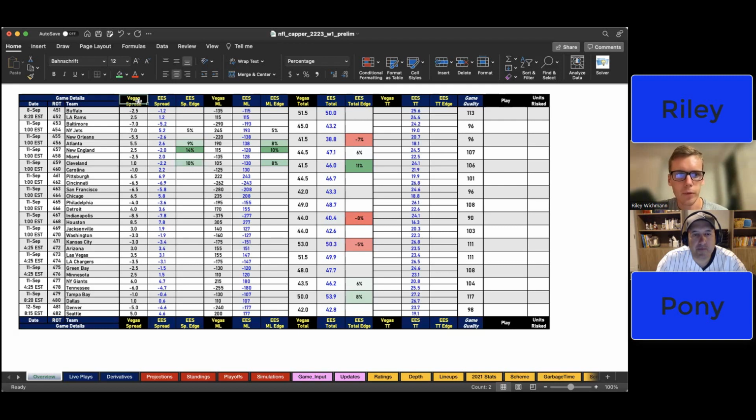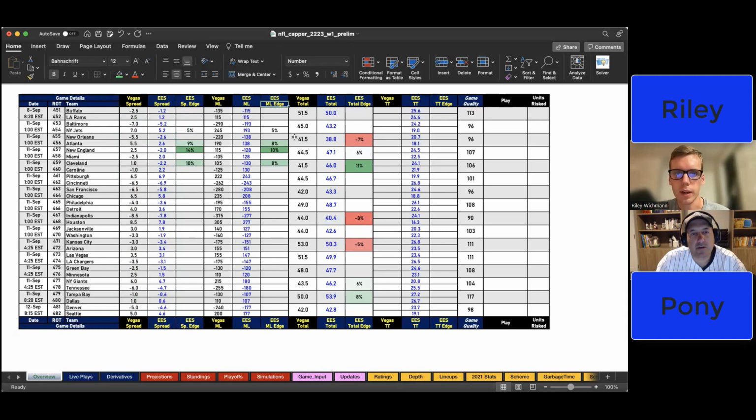First off, we have our spread columns: the Vegas spread in black, the ES spread in blue, and then the spread edge. This is the edge based purely on the spread numbers themselves. Going over from there, we have the money line columns: Vegas in black, ES in blue, so you can see that's a common theme.